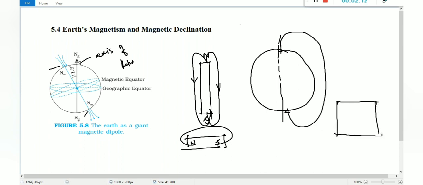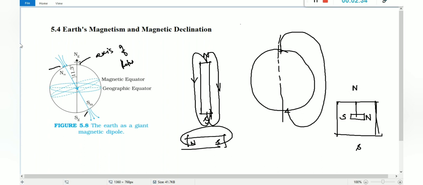It is a top view of the room. Suppose you tied a magnet in this room, through this pivot you tied one magnet in this room. So this is the north pole of the earth and this is the south pole of the earth. This is the north pole of the magnet and this is the south pole of the magnet.